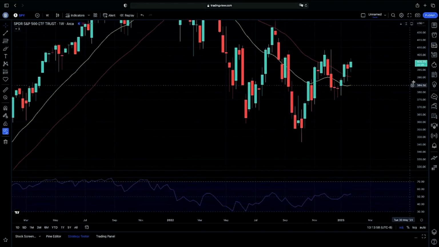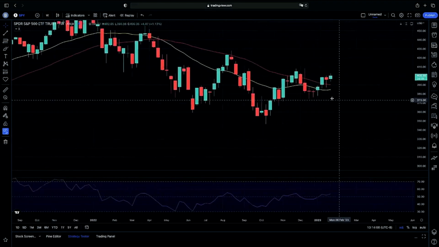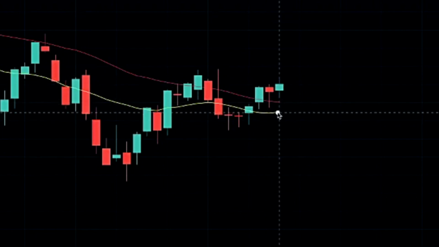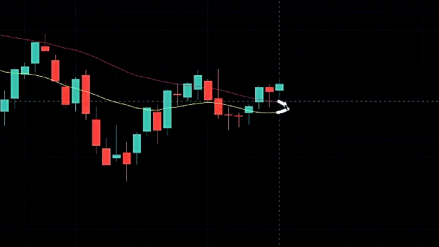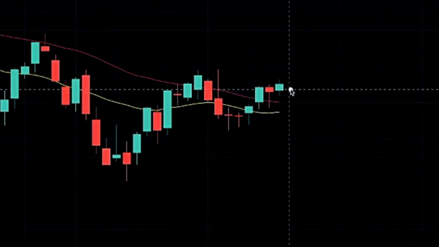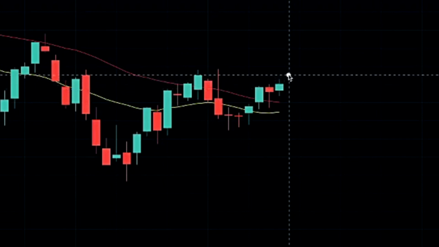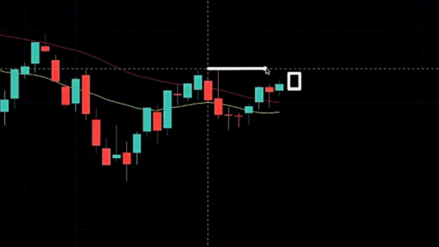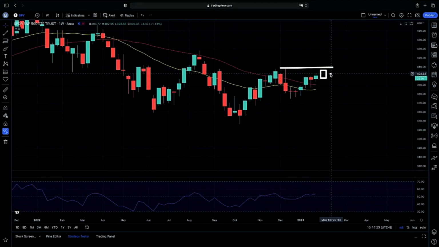Now looking at our swing perspective, looking at our weekly chart, as you can see, we are above our 50 weekly moving average. We do have our 20 weekly moving average barely curling over here, looking to see if we can possibly get momentum above our 50 weekly moving average for that continuation. Going into this week, tomorrow will be Thursday and Friday coming out. We'll have some candles coming out, but one thing that we will be testing is our prior rejection point, intraday, that was our prior rejection on the upper end of our channel.